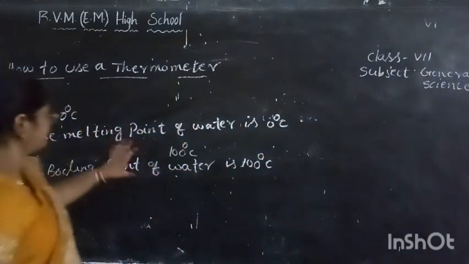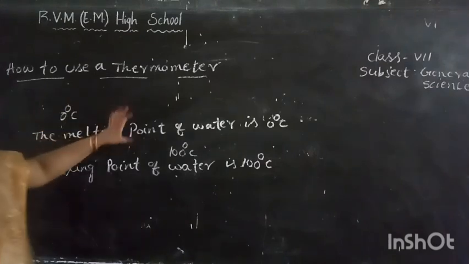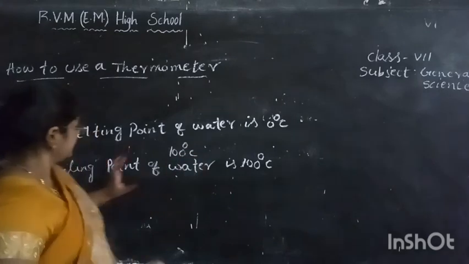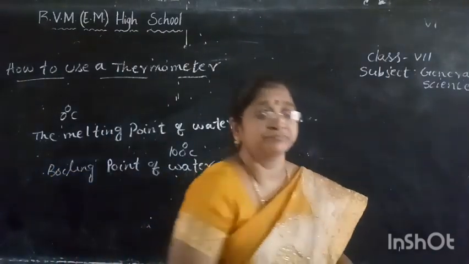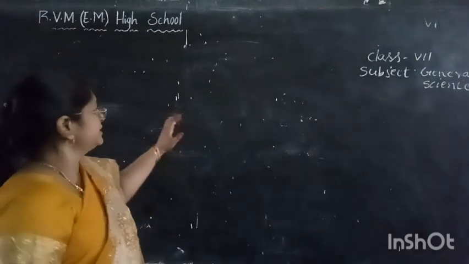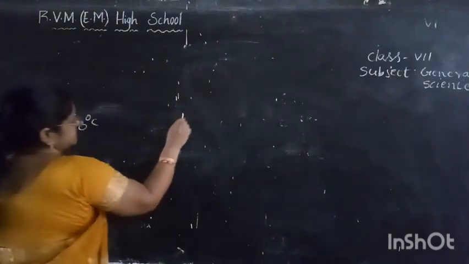So what is the meaning of these 2 points? At 0 degrees centigrade, this is the melting point of water. At 100 degrees centigrade, this is the boiling point of water. So the melting point of water is 0 degrees centigrade and the boiling point of water is 100 degrees centigrade.